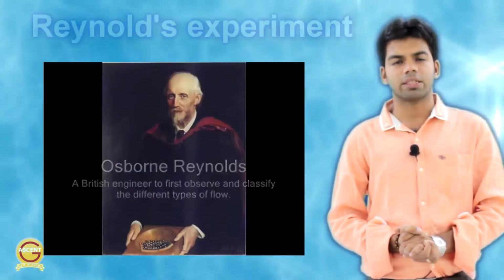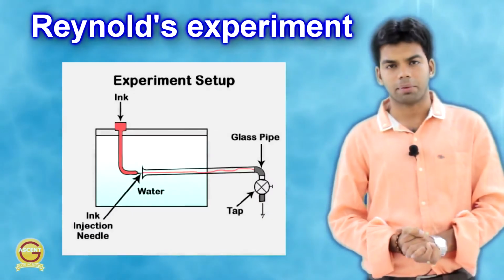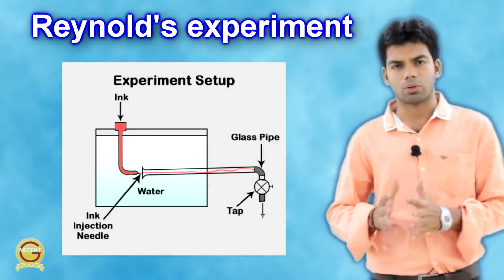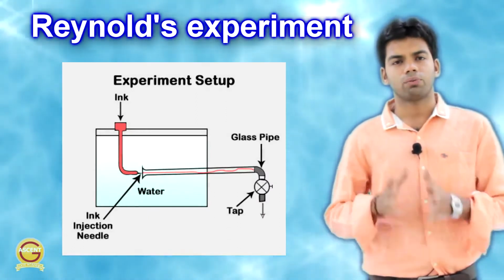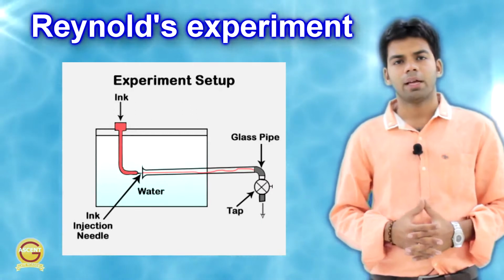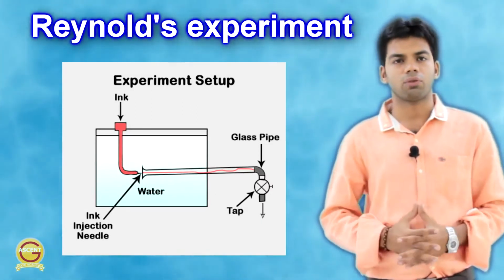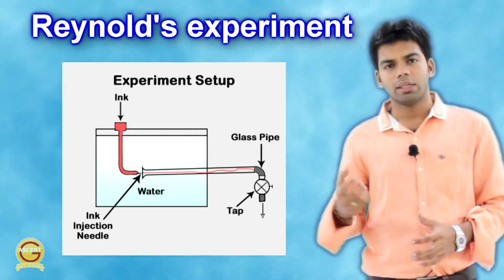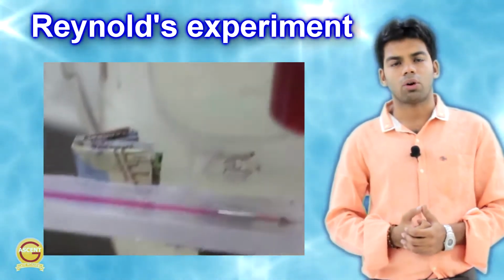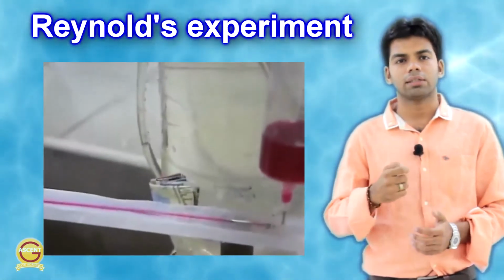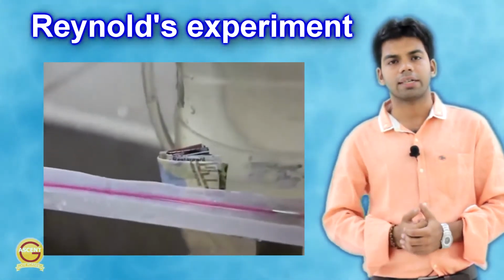Now for defining the flow, there was a scientist whose name was Reynolds. He conducted an experiment. What he did was he took a horizontal transparent tube. He took water at constant head and a vertical tube with an injector in it, in which the dye was filled. Now slowly he pushed the water into the horizontal tube. Now as the water was flowing through the horizontal tube, through the injector the dye was injected in it.